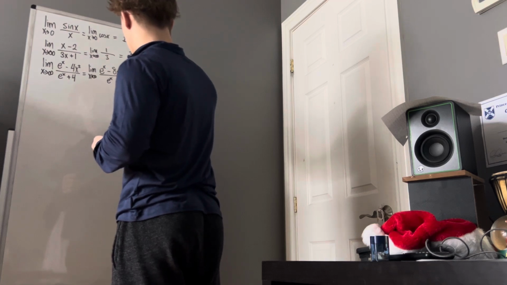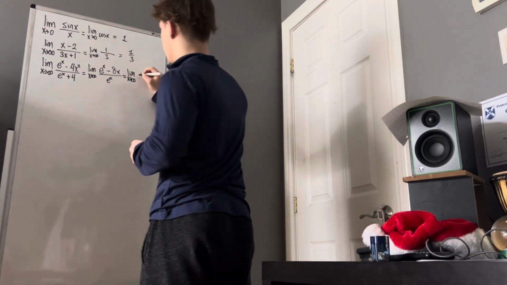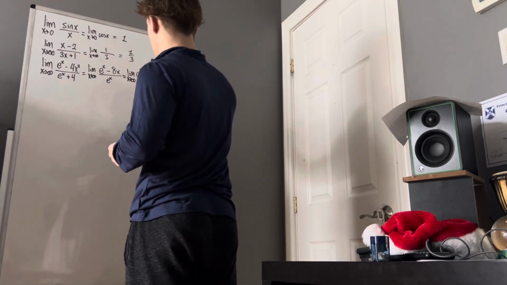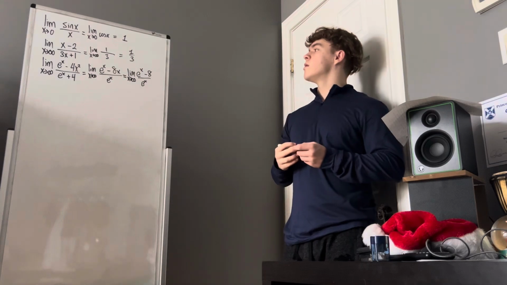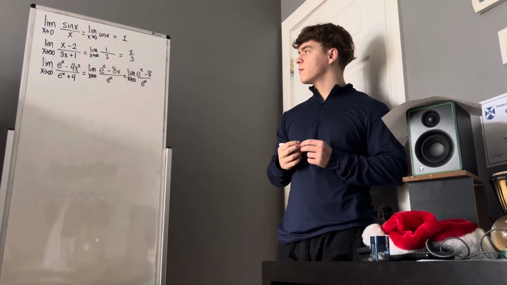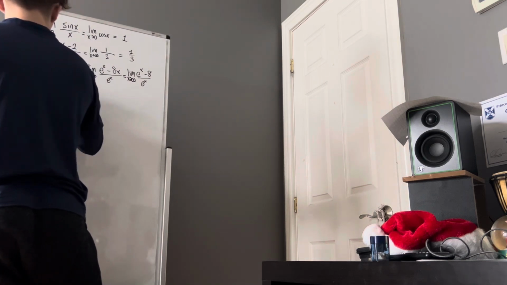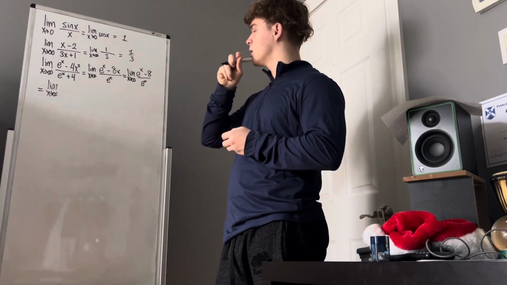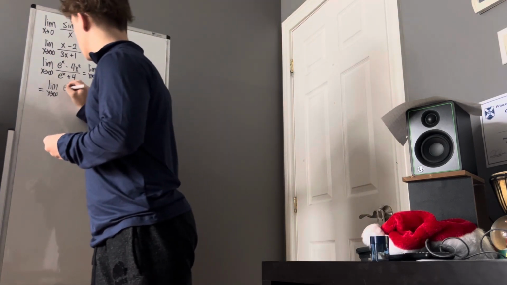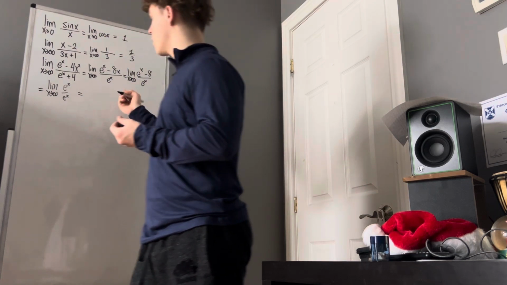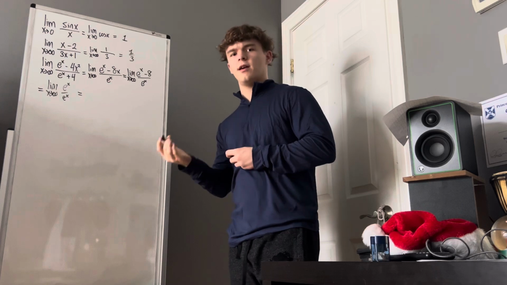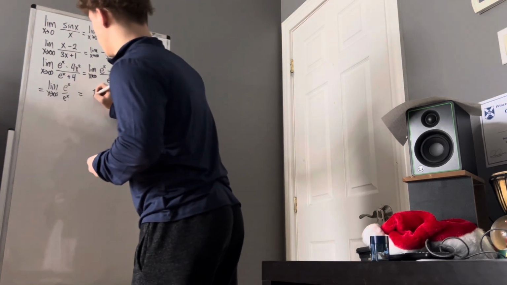Limit as x approaches infinity, e to the x is just going to be e to the x again, minus 8 over e to the x. Infinity over infinity again. Let's do it again. e to the x over e to the x. What's that going to be? Well, you might say infinity over infinity, but what's e to the x over e to the x equal? Anything over itself is just 1.